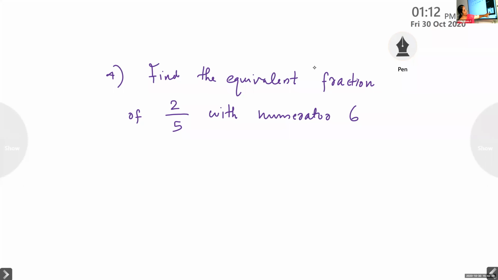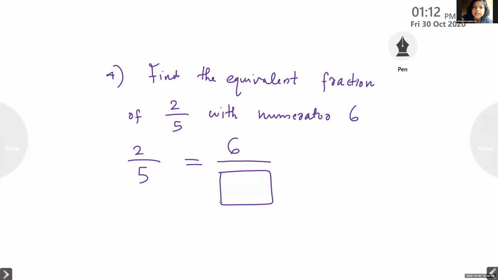Don't write now. Let me explain the question. Afterwards, you can do it. Okay, children. Actually, this question comes like this: there is equivalent fraction 2 by 5 equal to, the numerator is given as 6, but we don't know the denominator. Numerator means the top number. You have to find the relation between the 2 and 6.